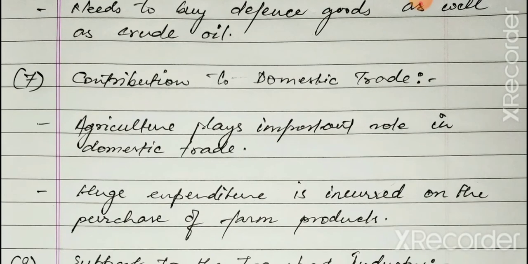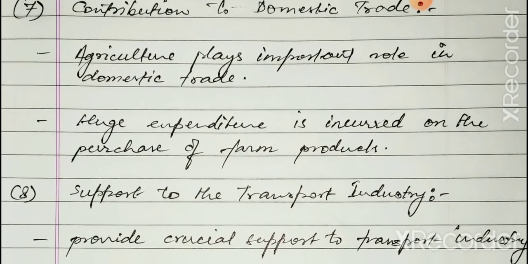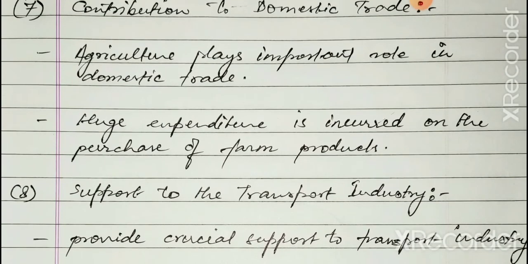Then the seventh point, contribution to domestic trade. Agriculture plays an important role in domestic trade. Huge expenditure is incurred on the purchase of farm products. Different farm products are required during the agriculture process, so that makes a huge investment in that area.